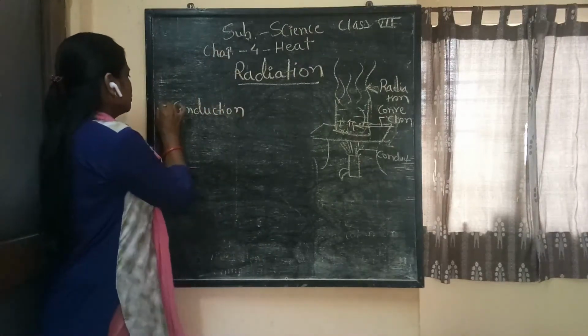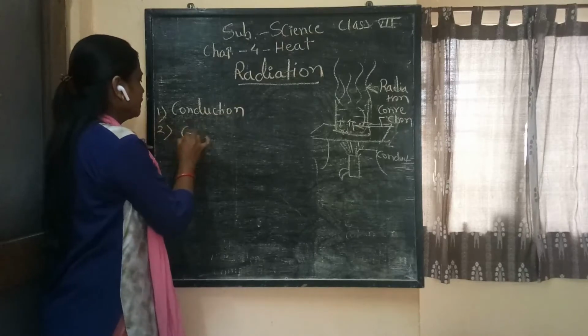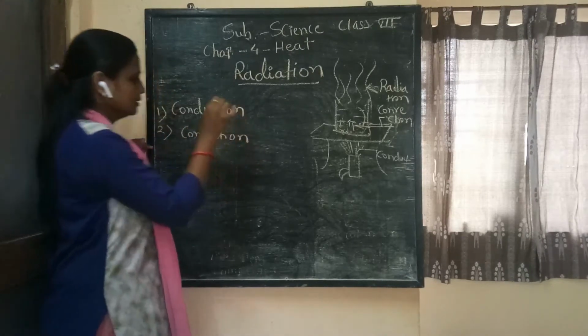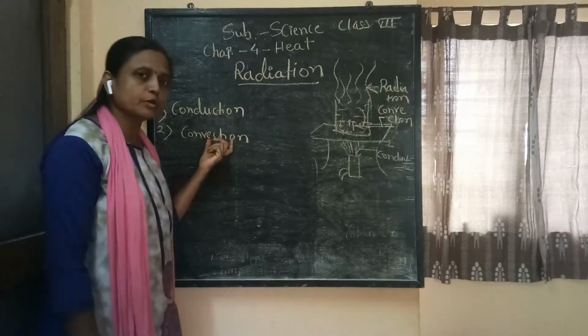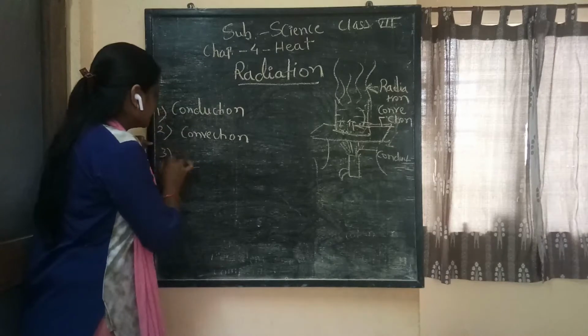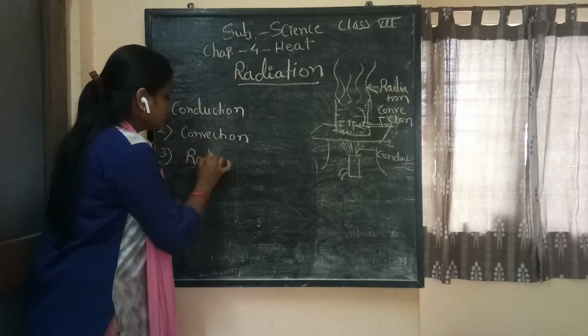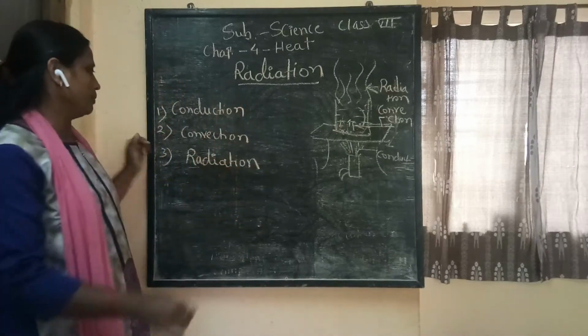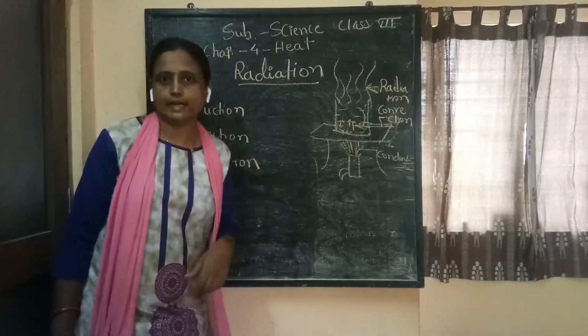See, the first mode is conduction, the second mode is convection. In both of these modes of transfer of heat, a medium is required. Then the third mode is radiation. What is the difference between the above-mentioned two modes of transfer of heat and radiation?